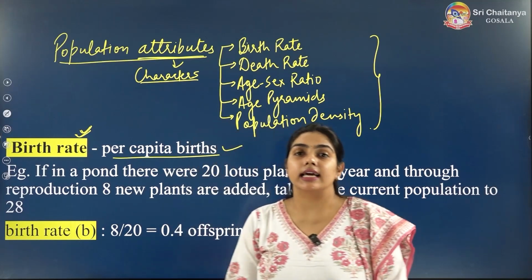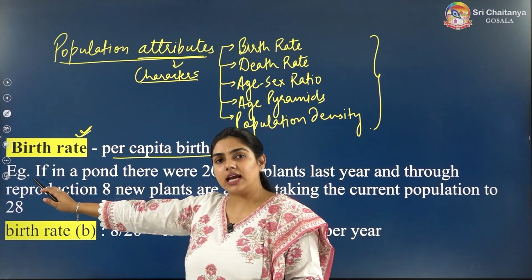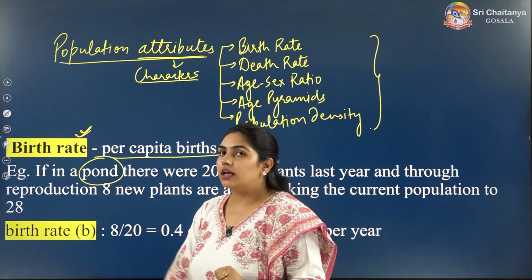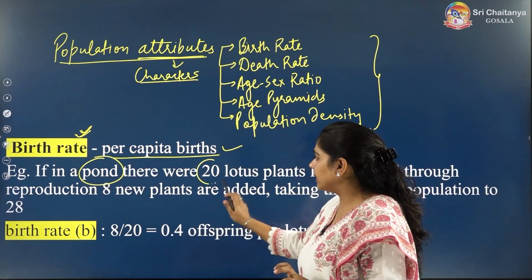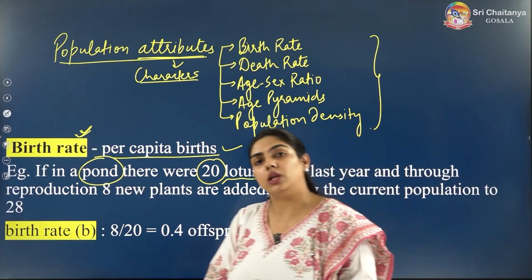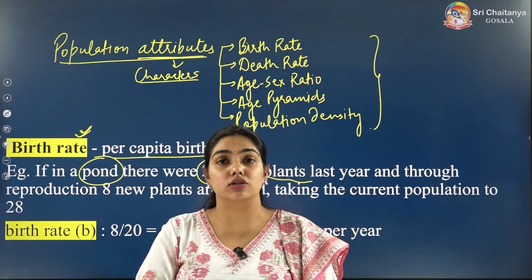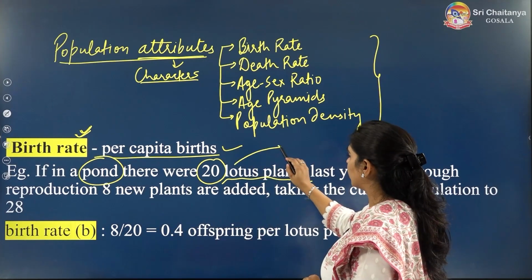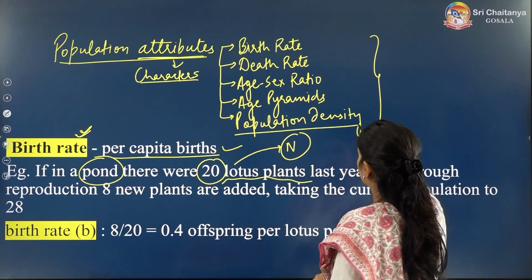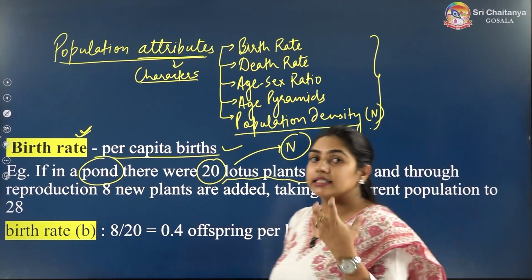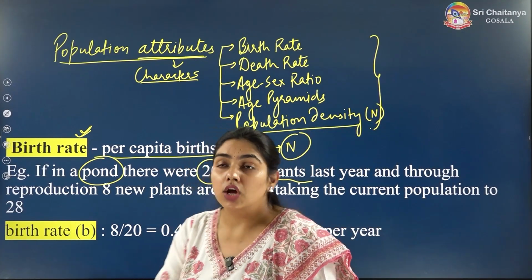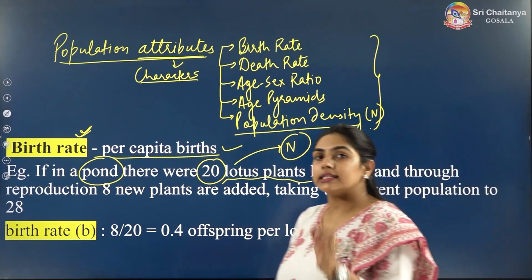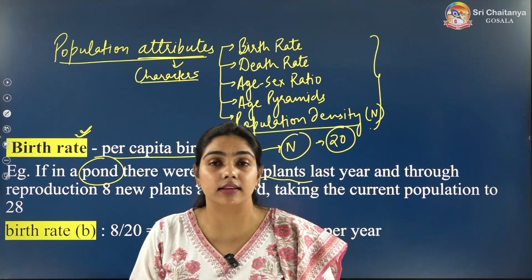Okay, so let us take the example. This is the example of NCERT, in which NCERT is asking one question, that if in a pond there were 20 lotus plants. Okay, how many lotus plants? 20 lotus plants. So the initial population is what? We can say N, population size or population density is designated by capital N. So here N is 20, right? The original population is 20. 20 lotus plants are there in a pond.